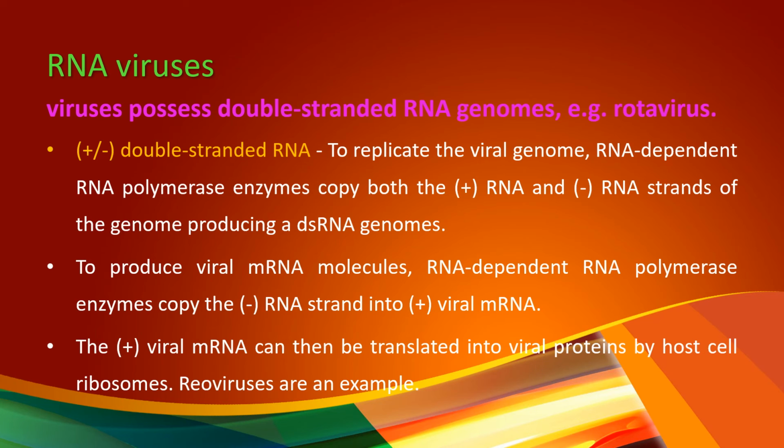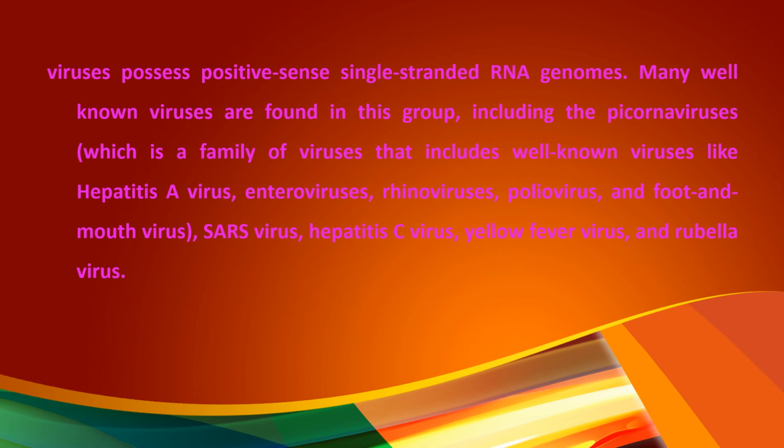To produce viral mRNA molecules, RNA-dependent RNA polymerase enzymes copy the negative RNA strand into viral mRNA. The positive viral mRNA can then be translated into viral proteins by host cell ribosomes. Example: reoviruses.